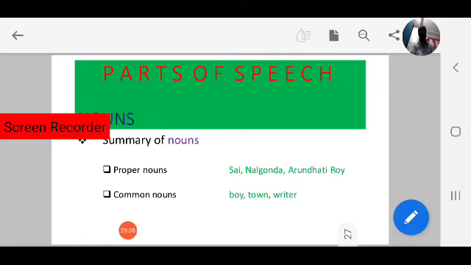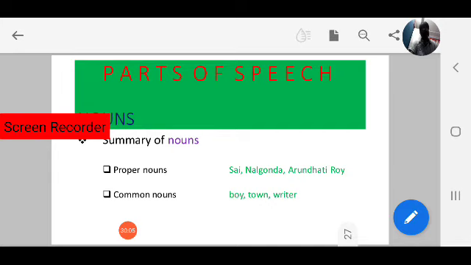First we began with the introduction to parts of speech, and for that we sang a song about parts of speech. So what is a part of speech? The duty of the word in a sentence, that is the part of speech.